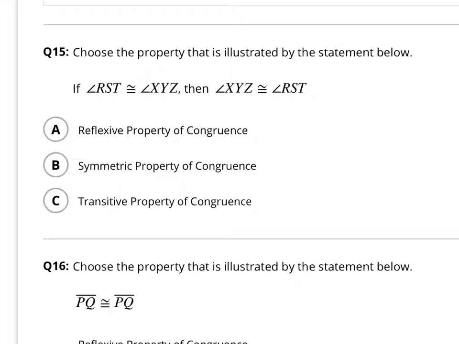On number 15, they want you to choose either reflexive, symmetric, or transitive property of congruence. So angle RST is congruent to angle XYZ. Then XYZ is equal to RST. They've just kind of flipped around. Which property would that be? It's like they're looking in a mirror.